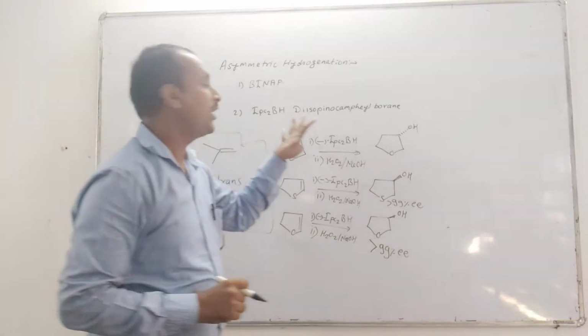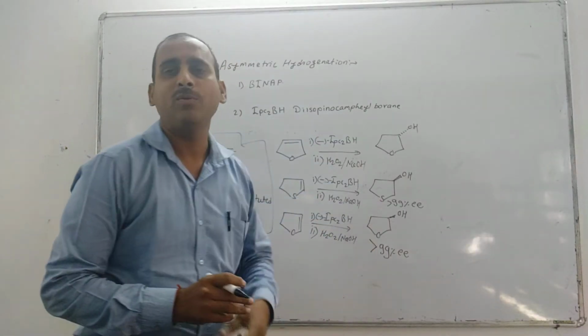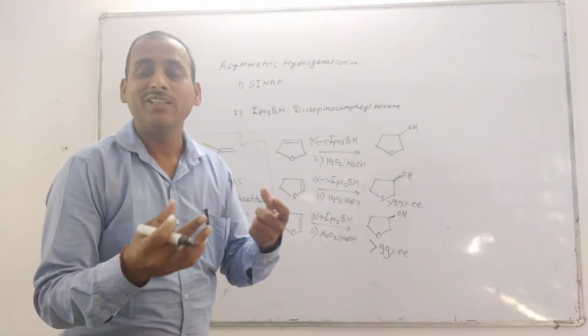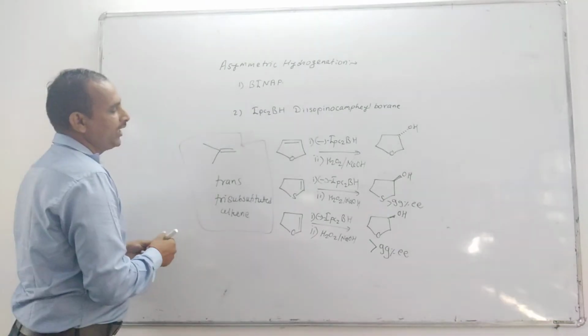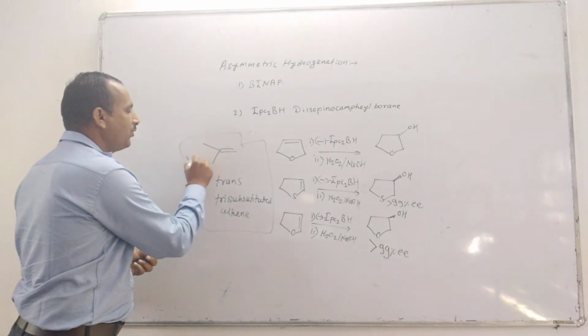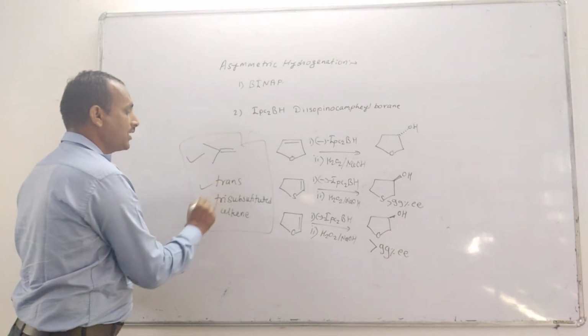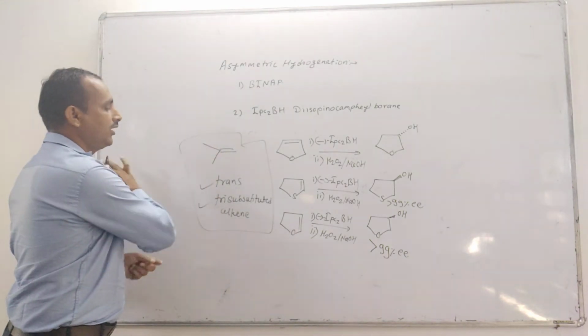Monoisopinocampheylborane is more effective for such trans and trisubstituted alkenes.